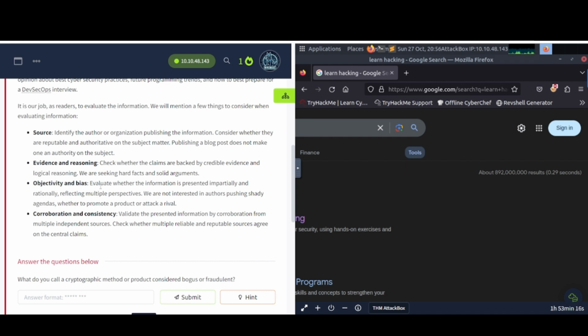Objectivity and bias. Evaluate whether the information is presented impartially and rationally, reflecting multiple perspectives. We are not interested in authors pushing shady agendas, whether to promote a product or attack a rival. Corroboration and consistency. Validate the presented information by corroboration from multiple independent sources. Check whether multiple reliable and reputable sources agree on central claims.